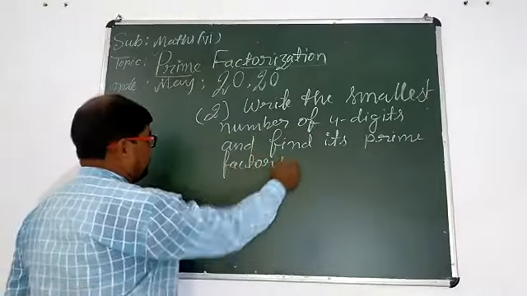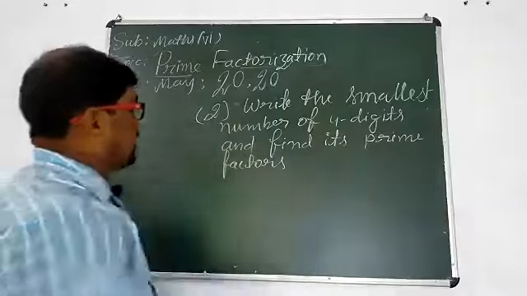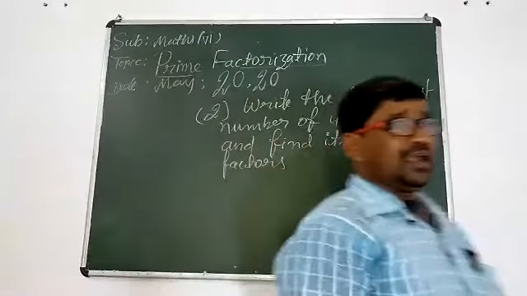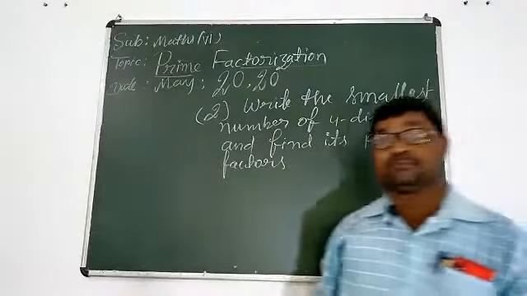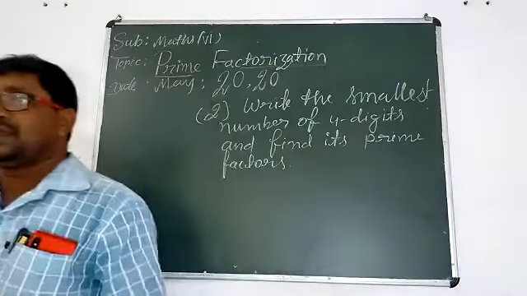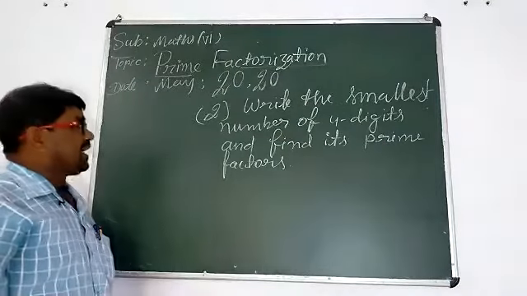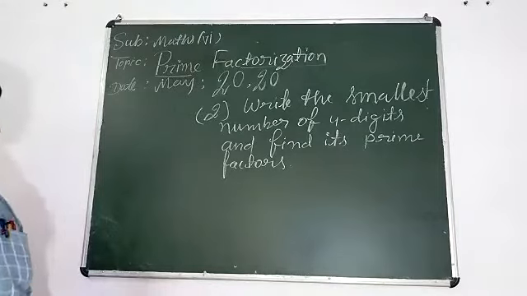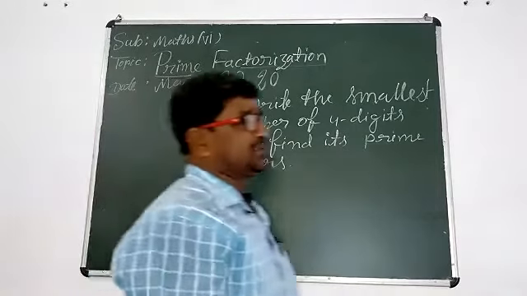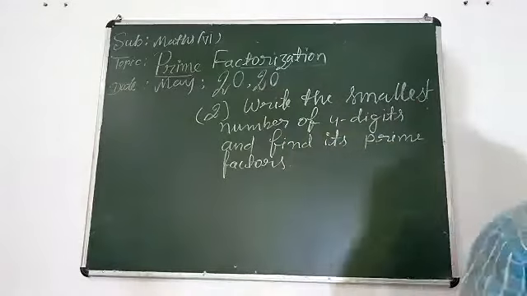Take down the sum. Write the smallest number of 4 digits and find its prime factors.